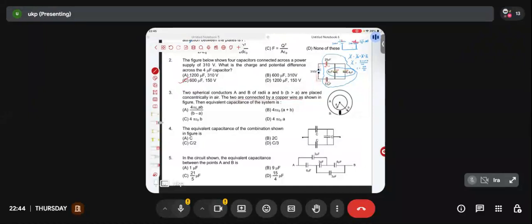If someone is saying that the two will be behaving like a single capacitor, sorry, what is it? Single conductor. My question is, how did you know? How did you reach that particular conclusion? Anyone else? Quick.